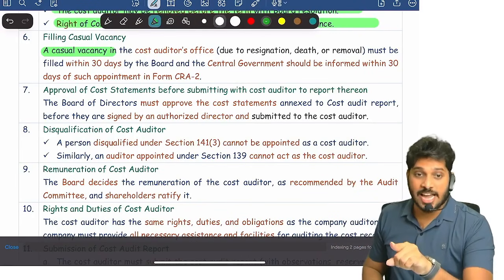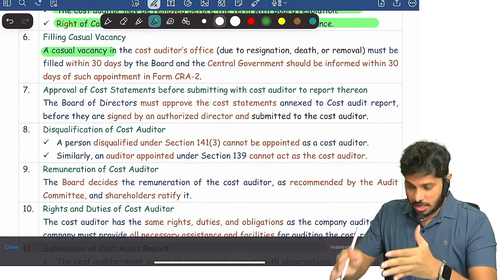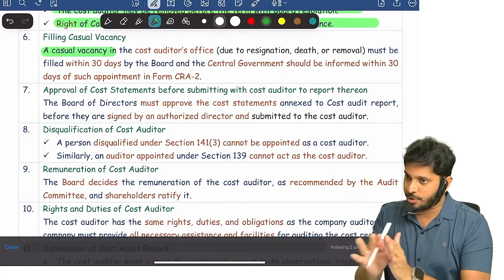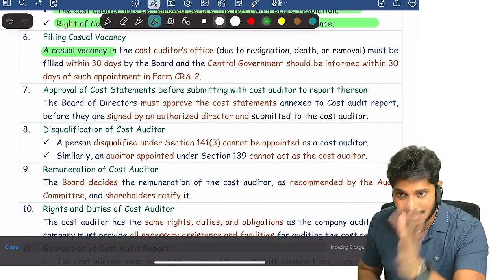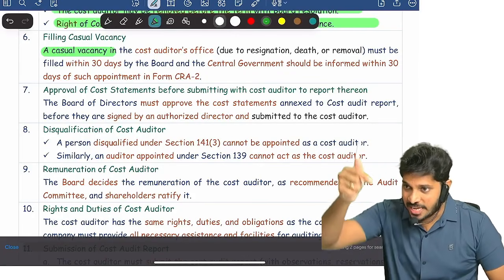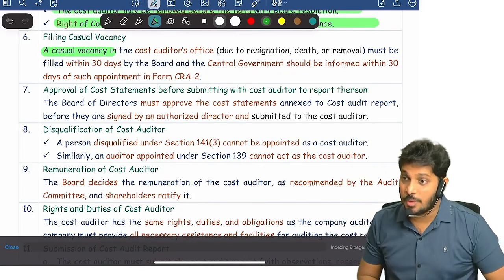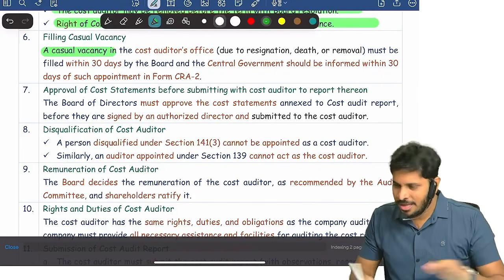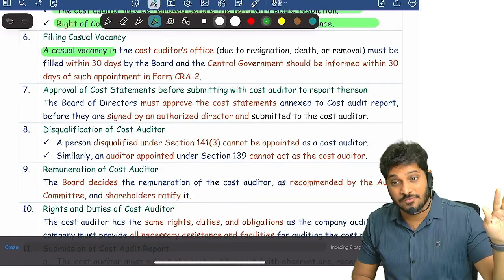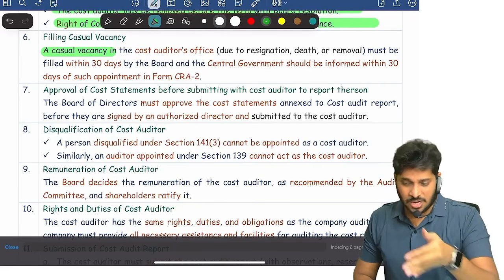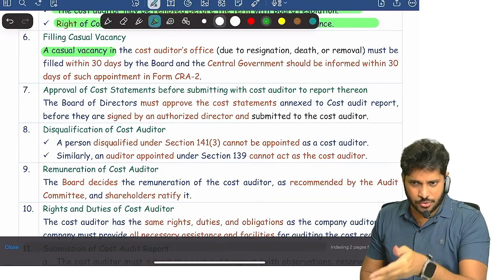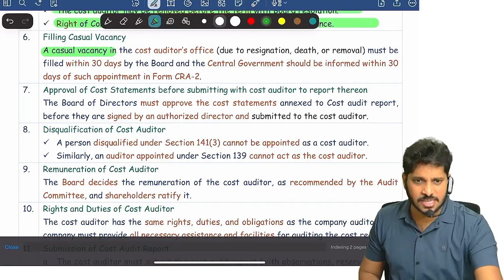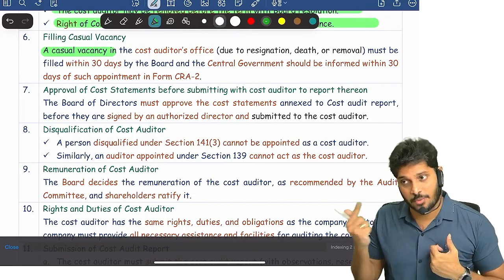Now, if a casual vacancy in the cost auditor's office arises, what does the company have to do? Again, the board of directors should fill it within 30 days. Within 30 days, bring another cost auditor and appoint him. Within 30 days, again file form CRA 2, because once again you appointed. File the form within 30 days of the appointment. Are you clear? Whether the vacancy is caused due to resignation, removal, or death, it doesn't matter. For any type of vacancy, the directors will appoint the cost auditor.